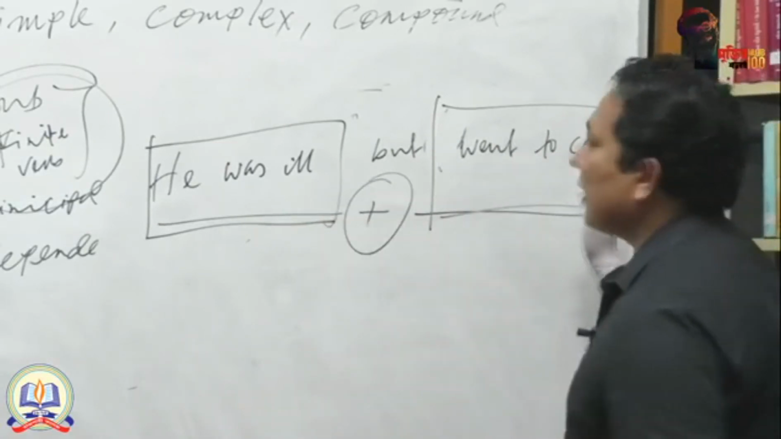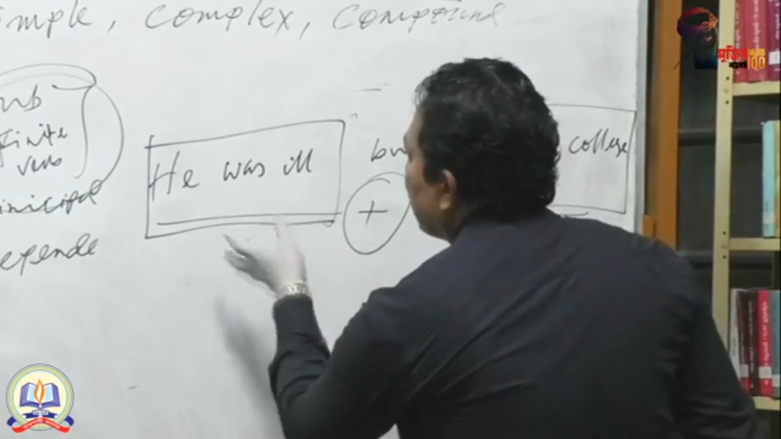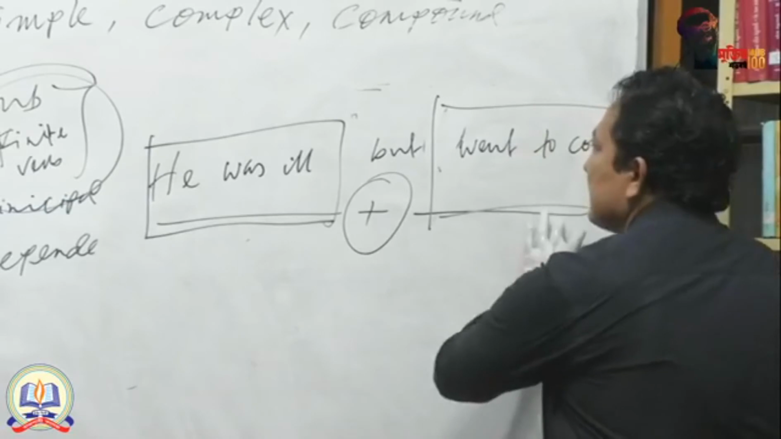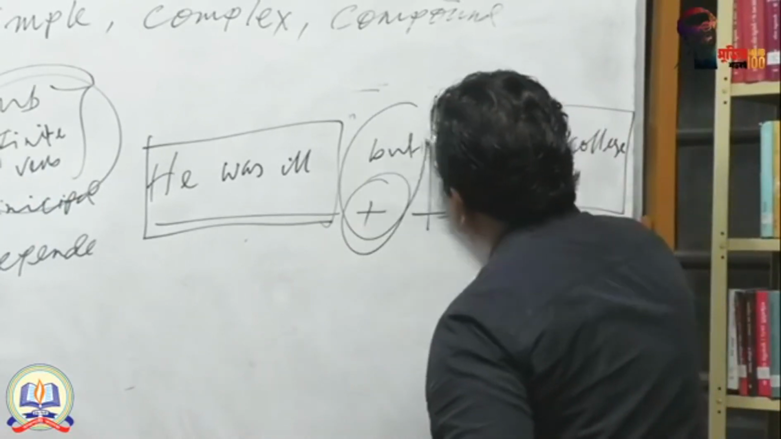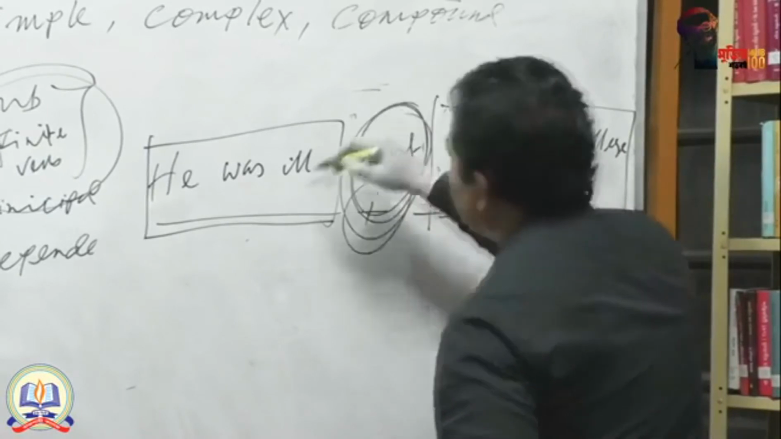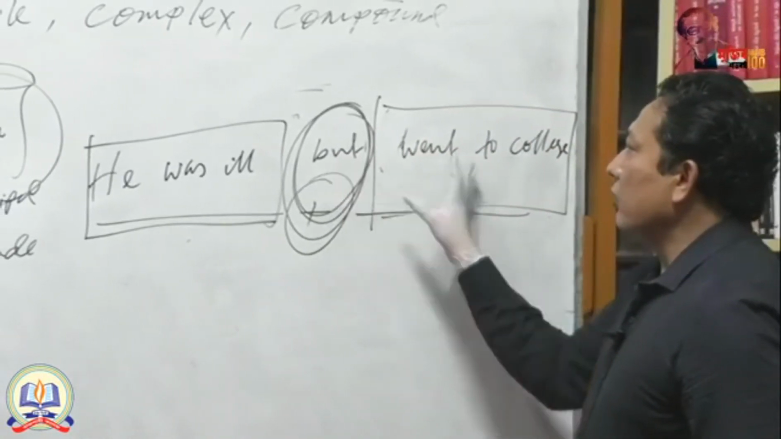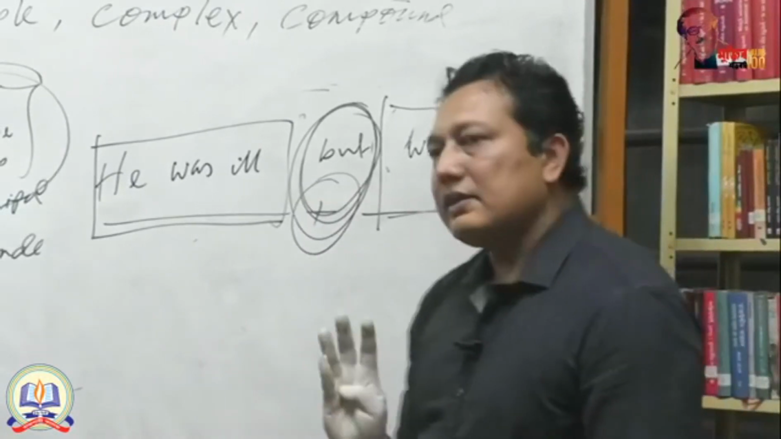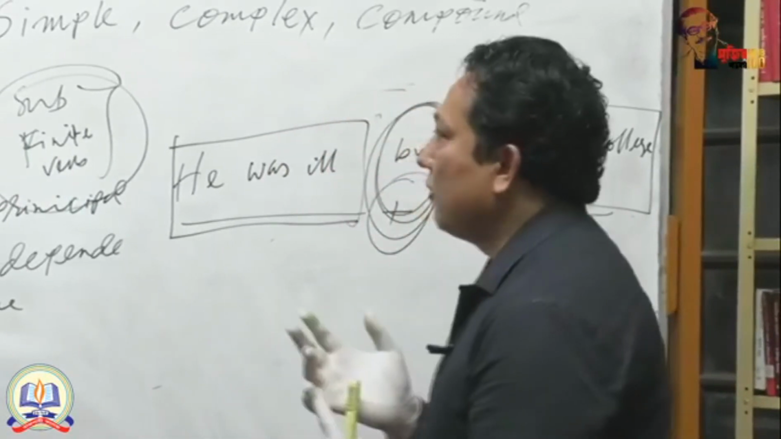Both these parts are independent. Actually, no part is dependent on any part. That means this is an independent part, this is an independent part. You are adding them with a conjunction, and this is a coordinating conjunction. In this way, you can make a compound sentence. That means in a simple sentence, you have to write down a single subject and a single final verb.